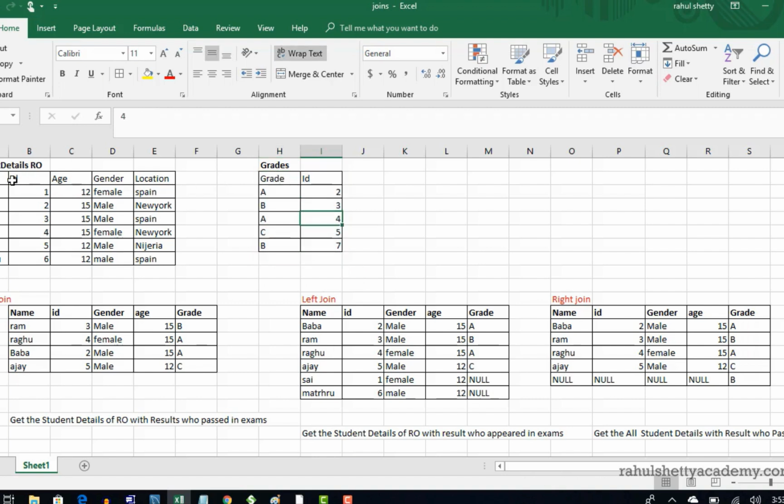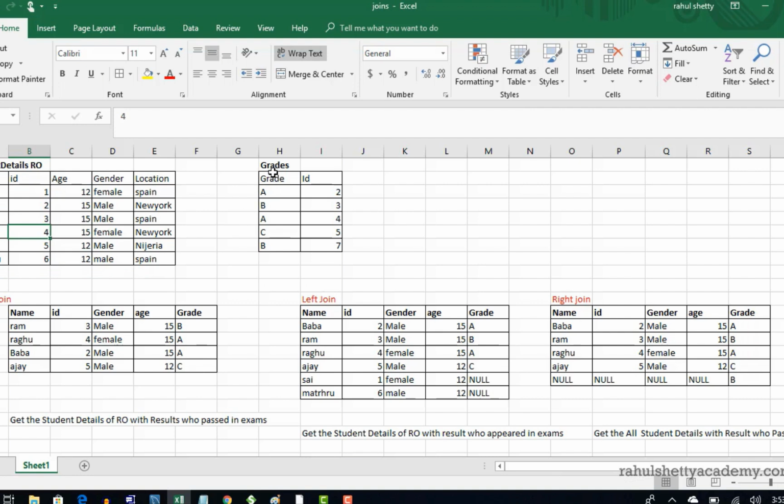So they are not giving any student details. They just give, basically we say hall ticket number, right? By the hall ticket number we will get the result of the student. Similarly, this is the ID which is mapped here. Okay, so there is a candidate called Raghu in my student database and his ID is 4.